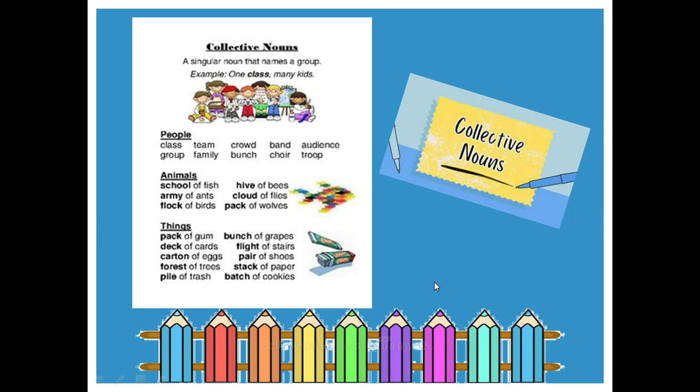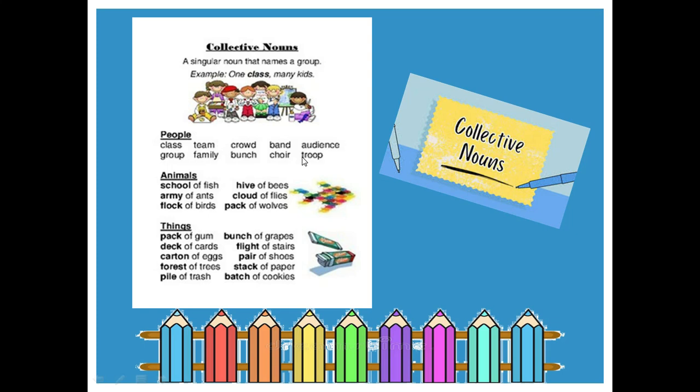So let's see more examples. A collective noun is a singular noun that names a group. For example, one class, many kids. Class is a collective noun, and in one class there are many kids. So there are different collective nouns that are used for people, animals and things. Some of them I have written over here. For people, you can use the collective nouns class, team, crowd, band, audience, group, family, bunch, choir and troop. These all are collective nouns that are used for people.